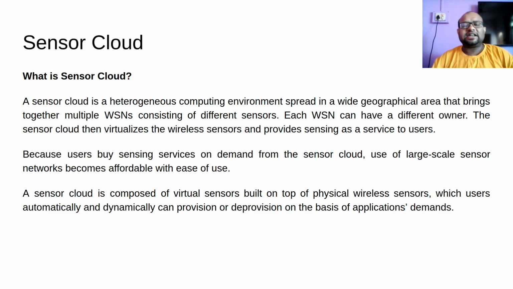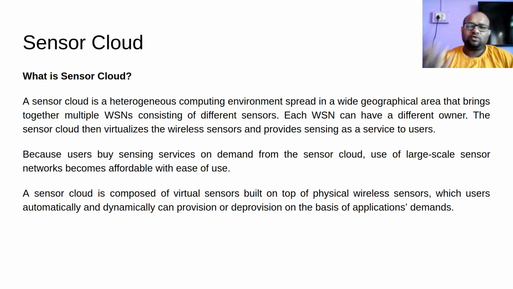A sensor cloud is composed of virtual sensors built on top of physical wireless sensors, which users automatically and dynamically can provision and deprovision on the basis of applications' demand. So a sensor cloud core will contain virtual sensors.